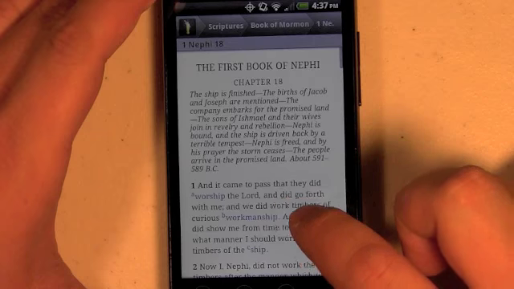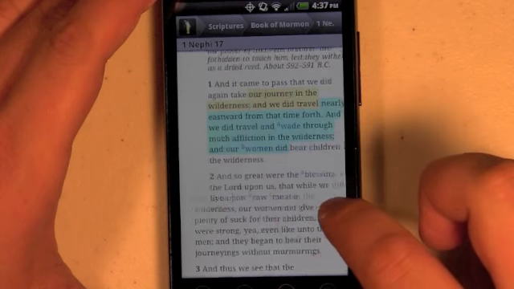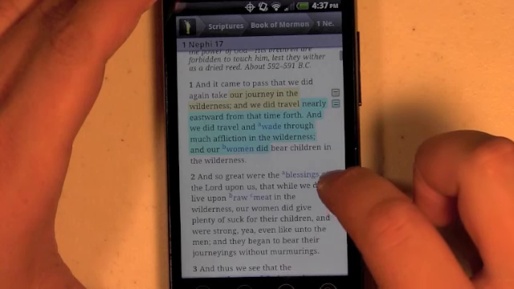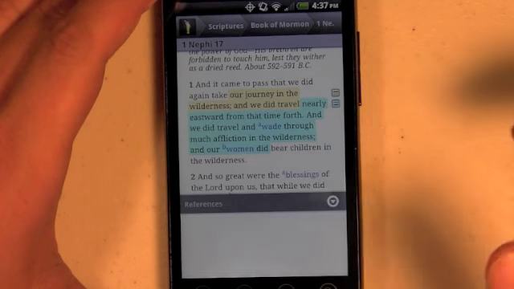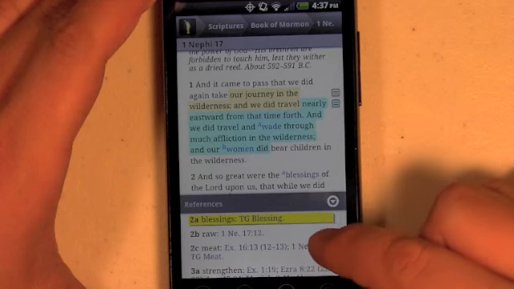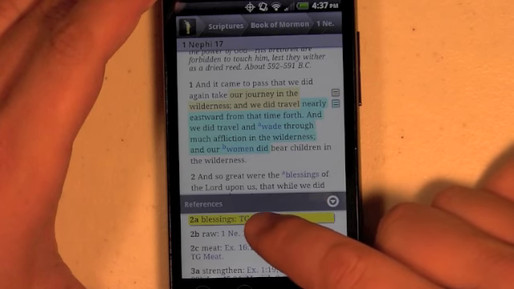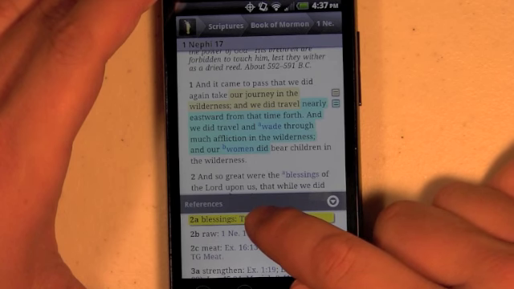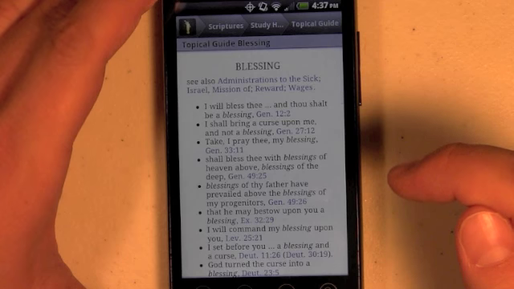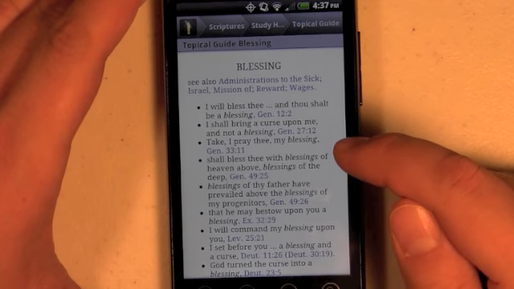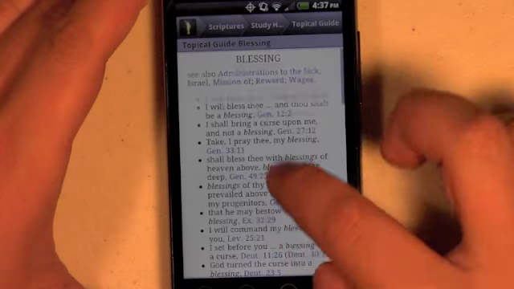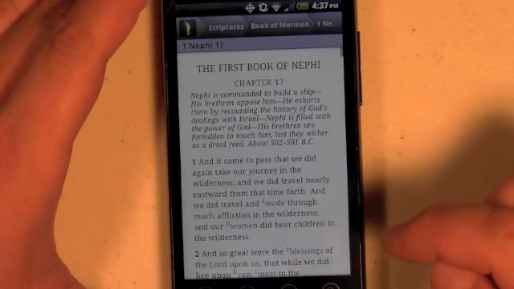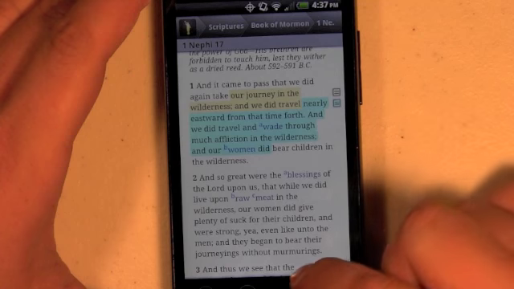I can swipe back and forward in chapters. I can also tap on cross-references and it will show me the reference for that particular verse. Then I can tap there and go to the reference. I can go in there. I can press the back button and it'll go back to where I just was.